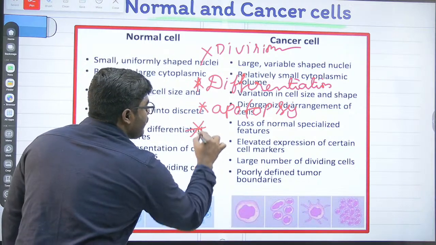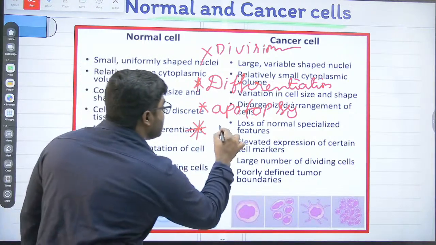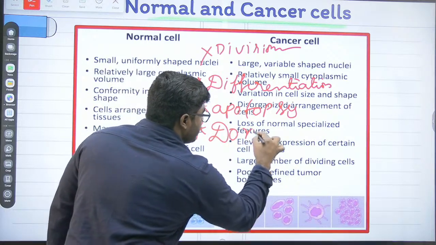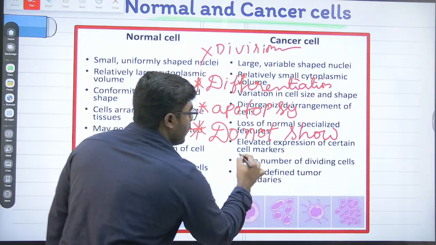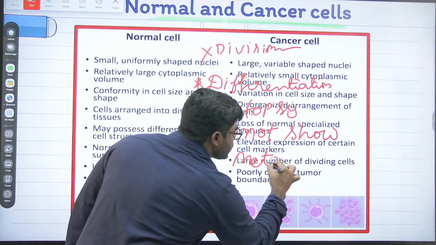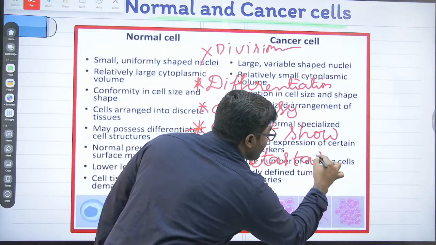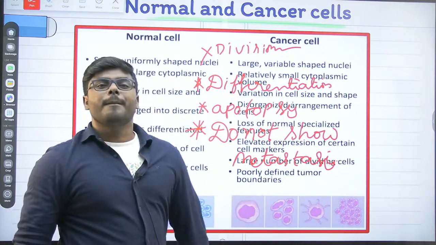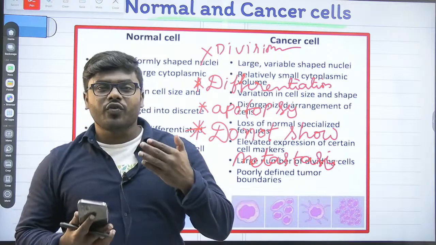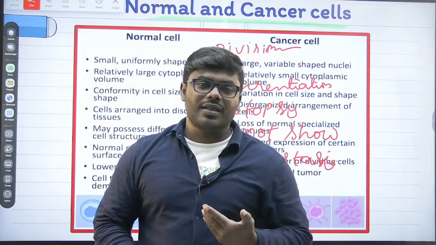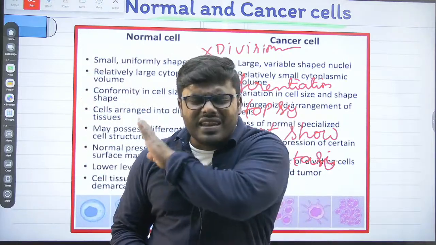I want every one of you to understand that our normal cell does not show, never ever shows, the process of metastasis. What is metastasis, friends? Moving from one area to another area. Our normal cell never ever does that.